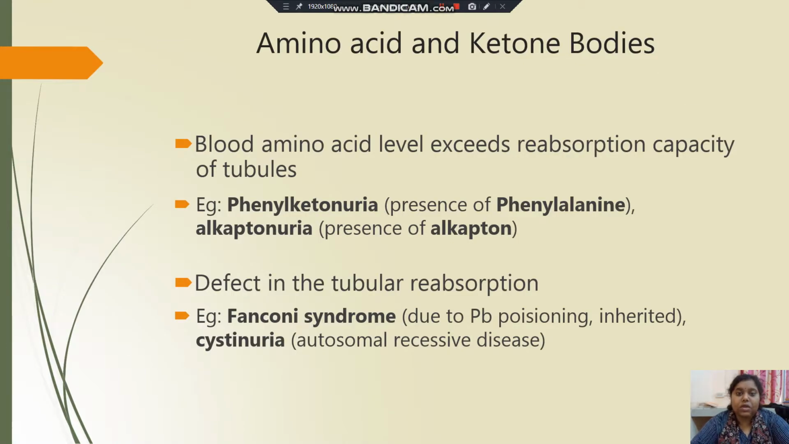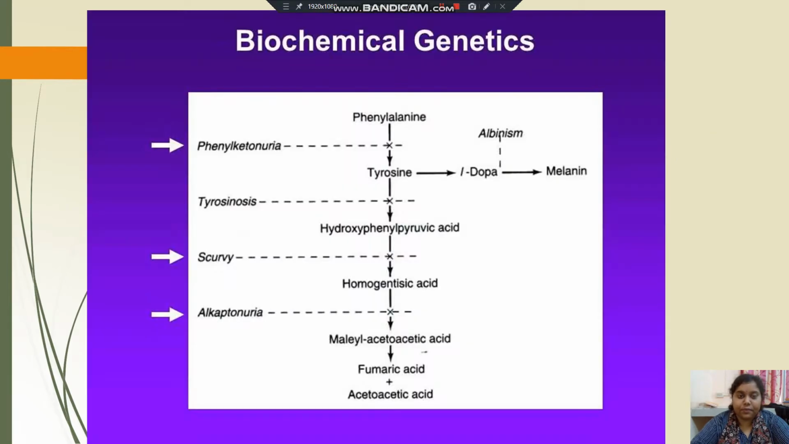Now we come to amino acids and ketone bodies. Blood amino acid level exceeds the reabsorption capacity of tubules, for example phenylketonuria, that is presence of phenylalanine, and alkaptonuria, that is presence of alkaptone. Then there are defects in tubular reabsorption, for example Fanconi syndrome, due to lead poisoning or inherited. And cystinuria is an autosomal recessive disease. This is biochemical genetics.